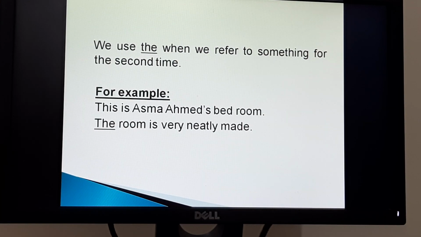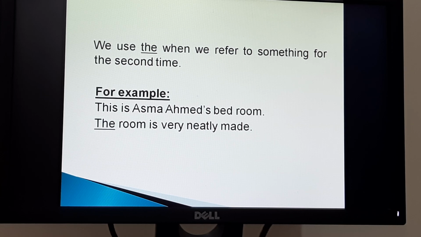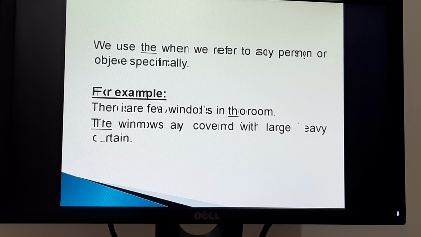Now we learn more. We use the when we refer to something for the second time. For example, this is Asma Ahmed's bedroom. The room is very neatly made. Okay, now we'll go to the next slide.